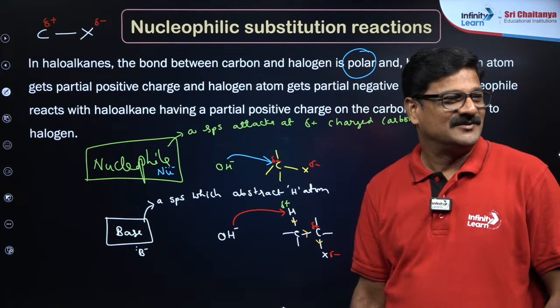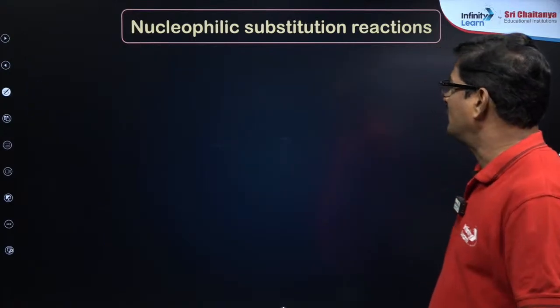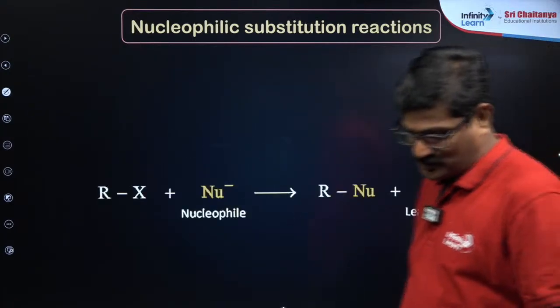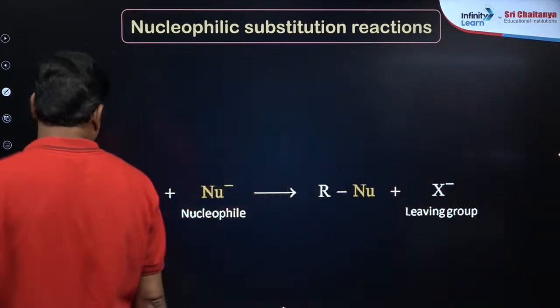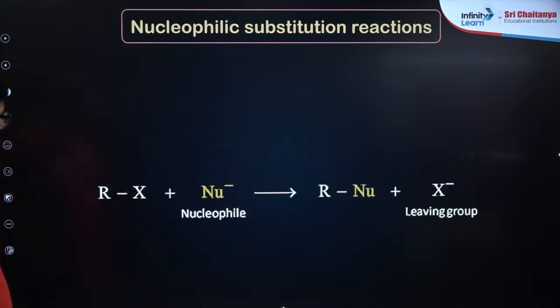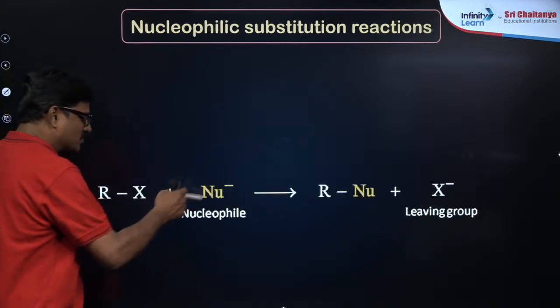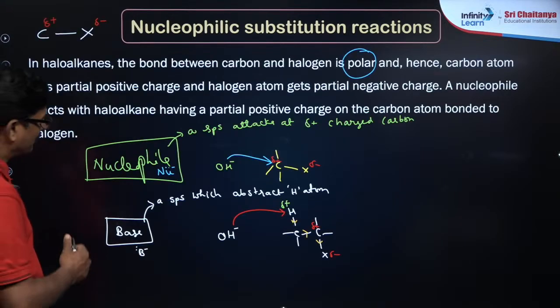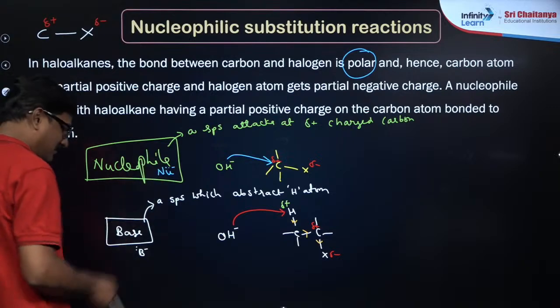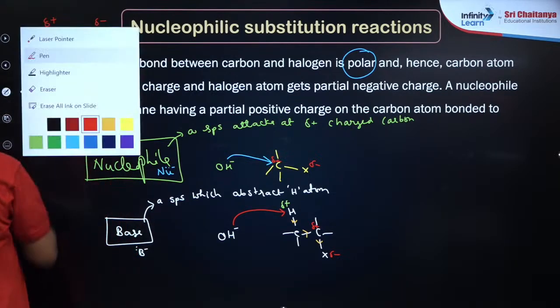Right, very good. Now let's talk about nucleophilic substitution reaction. यही आपका nucleophilic substitution reaction, जब nucleophile है ना, so you can see the nucleophile का जो है आपका examples होगा, right?